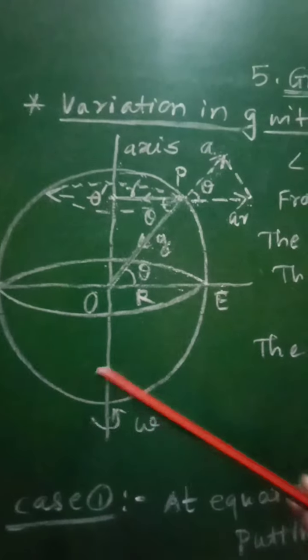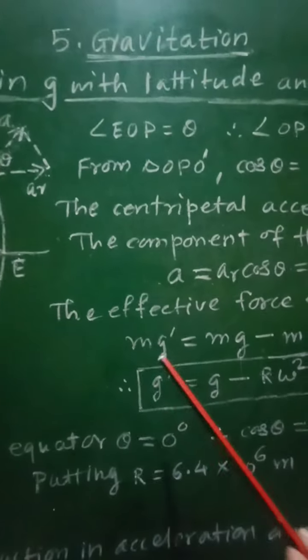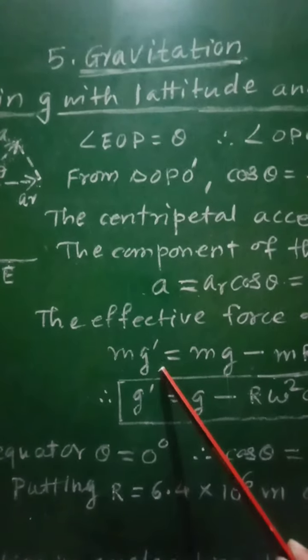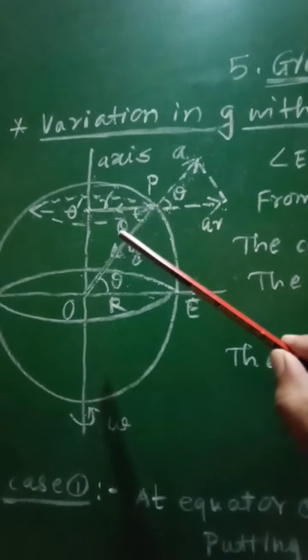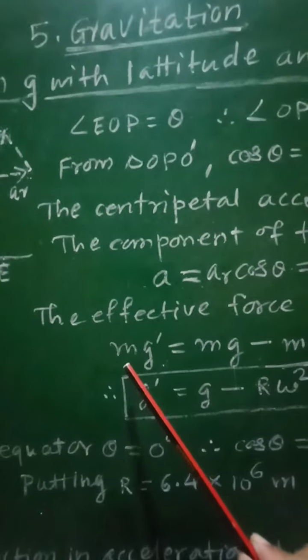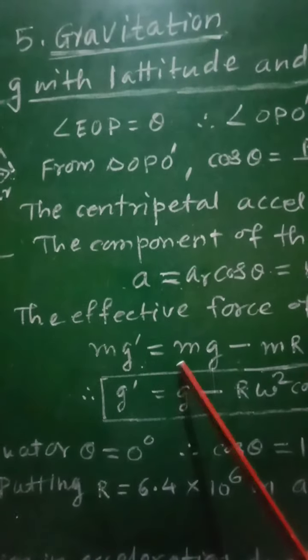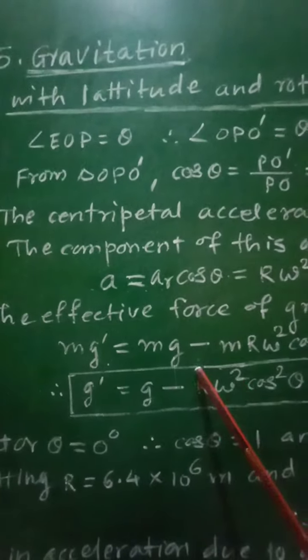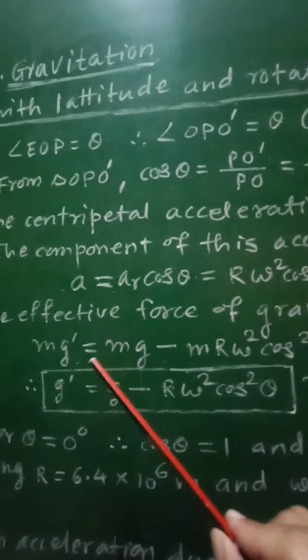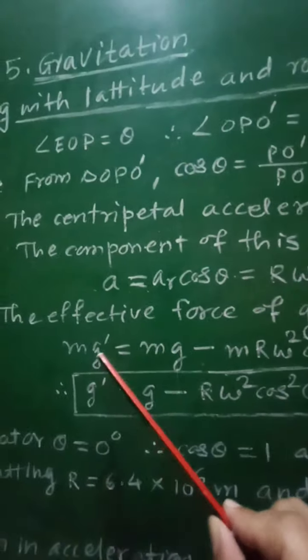And therefore we can write the effective force as mg dash, where g dash will represent the effective acceleration, and mg dash will be equal to mg minus m r omega square cos square theta.